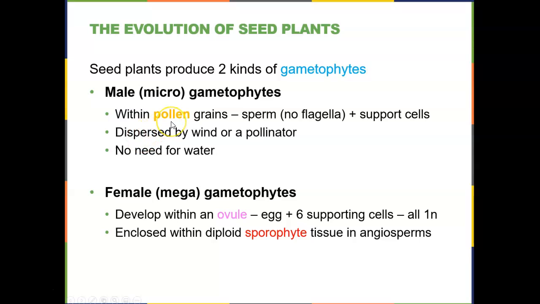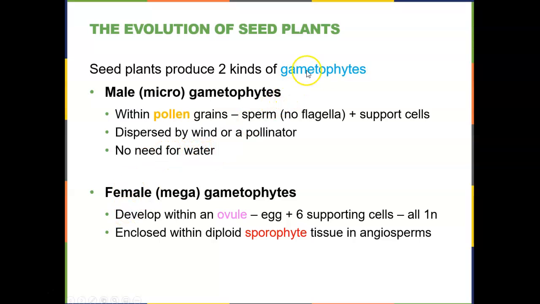So these pollen grains cannot move on their own, therefore they have to be dispersed either by wind, blowing them from one plant to the next, or by the use of a pollinator like bees, butterflies, birds, bats. There's no need to move the sperm through water.